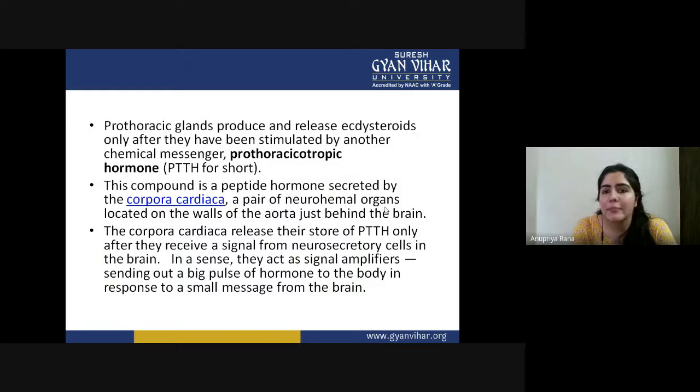So basically, they are the mediators, and they are going to amplify that particular signal and make it more. Then they are going to stimulate the prothoracic gland in the form of PTTH.